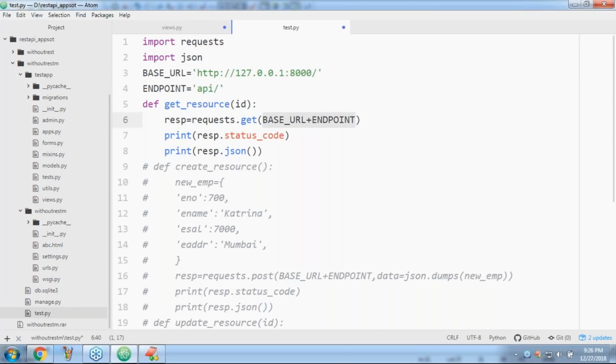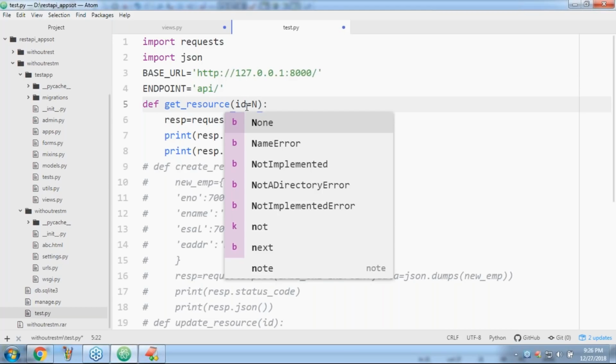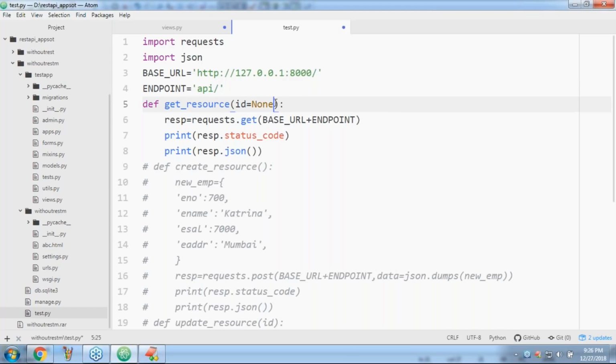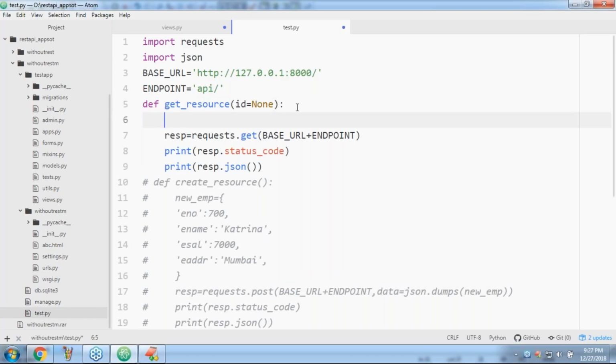Then how you can handle that is very important. What I will take is id=None, because you may pass or you may not pass it, so I'm taking it as a default value. Now observe this code very carefully.